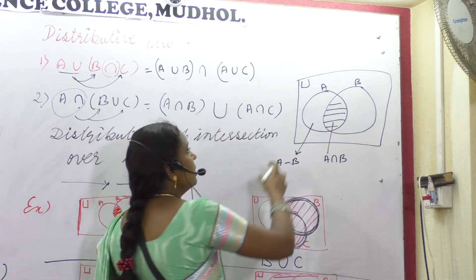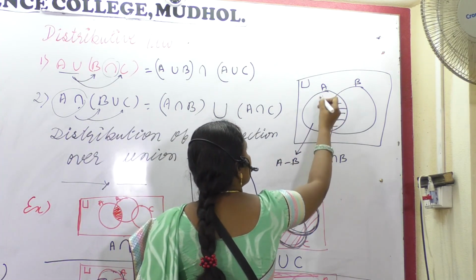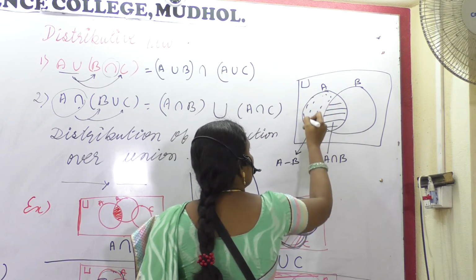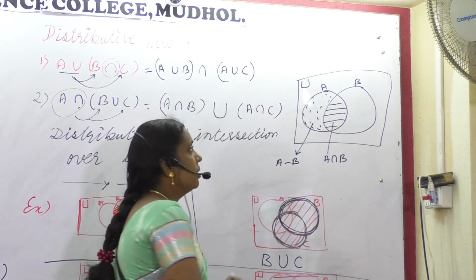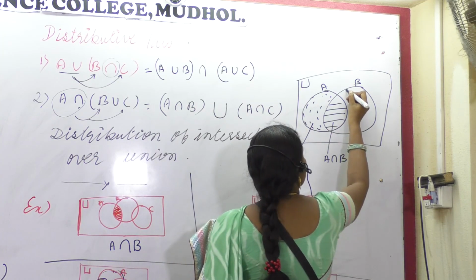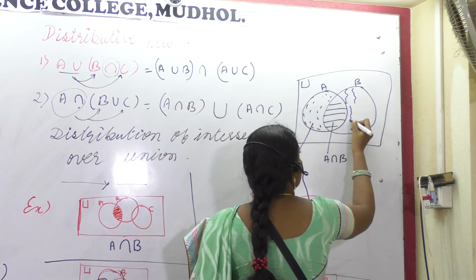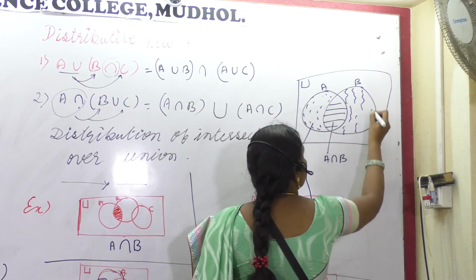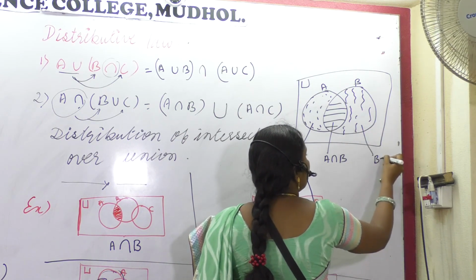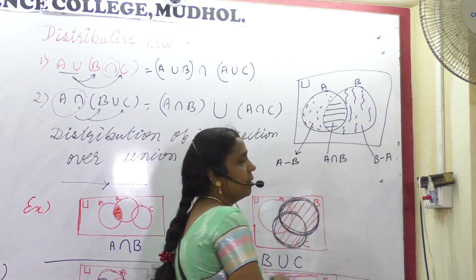A minus B, only this portion is A minus B. And this portion, like a wave, is said to be B minus A in the Venn diagram.